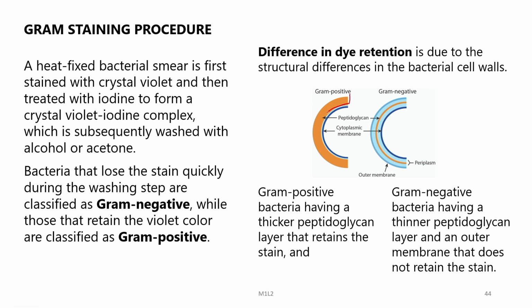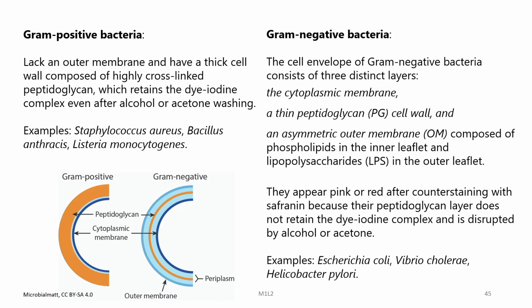You can see here the thickness of the peptidoglycan layer, which is quite big in the Gram positive, while it is very small in the Gram negative. So, Gram negative bacteria have a thinner peptidoglycan layer and an outer membrane, as you can see over here, that does not retain the stain. So, it is basically the peptidoglycan layer which is thick in the Gram positive, which retains this dye.